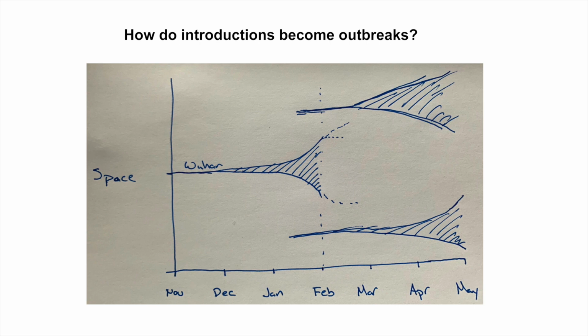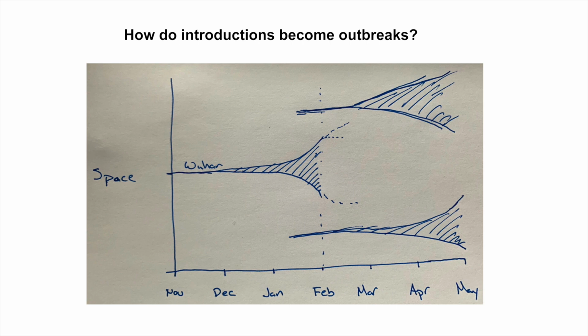On the y-axis we have space, on the x-axis we have time. The shaded area represents the number of cases. COVID-19 in Wuhan went from an index case in November 2019 to several thousand cases by mid-January, going from initial seeding event to widespread local transmission in the span of 10 weeks.